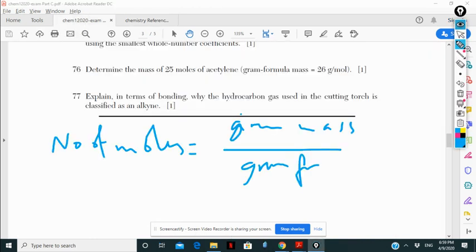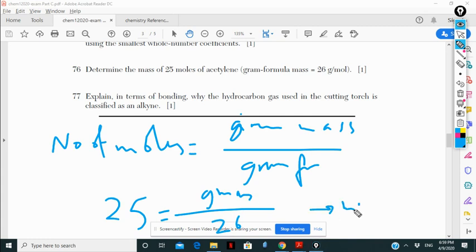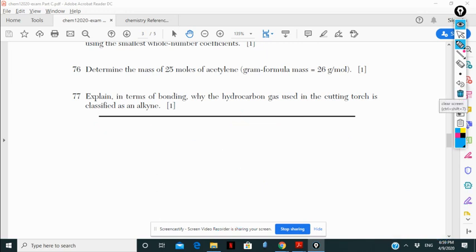So he is giving me 25, and the gram formula mass is 26. So mass equals 25 times 26, giving me 650 grams. 650 grams.